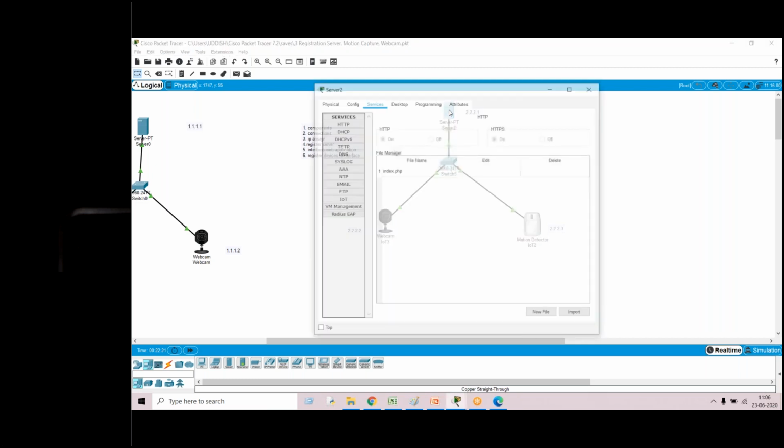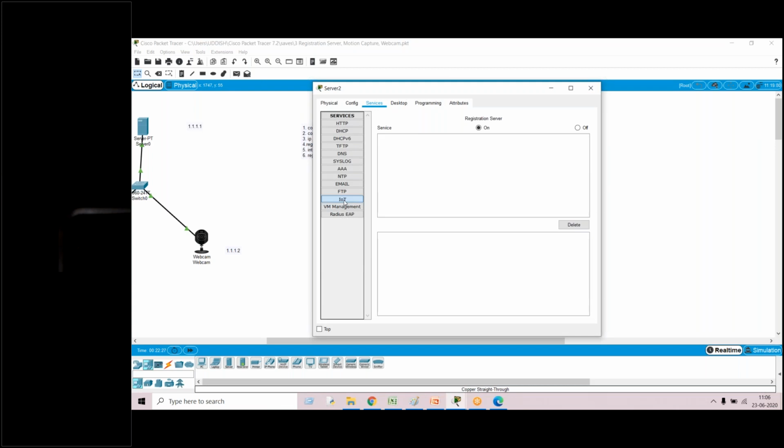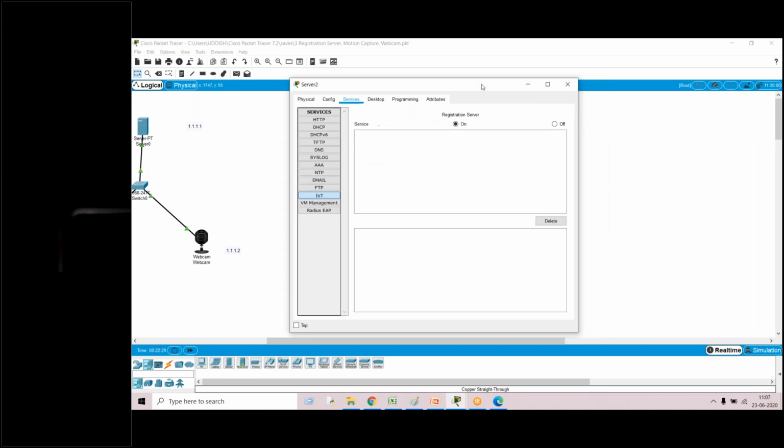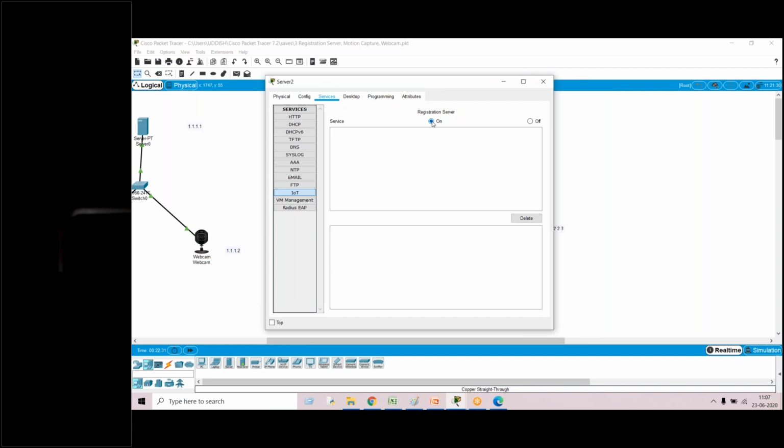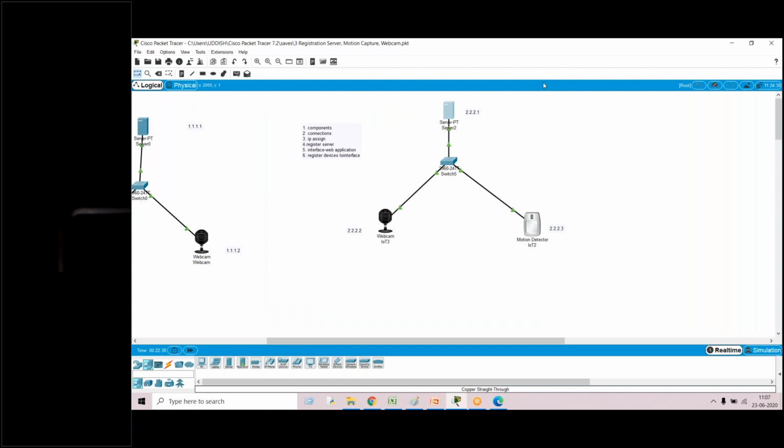Fourth step, just go to server. Under services tab, there is IoT. In IoT, there is a registration server. Make sure that your registration server is on. That is the fourth step.